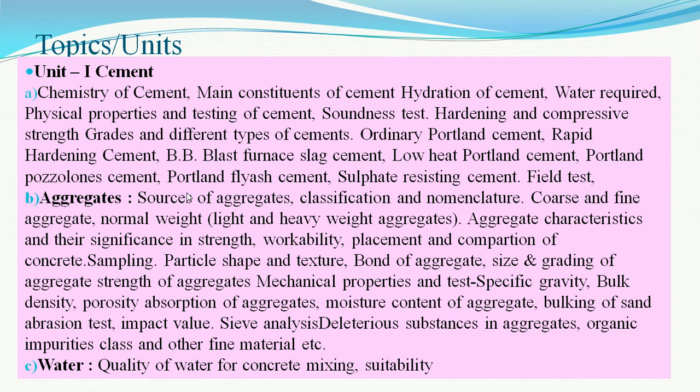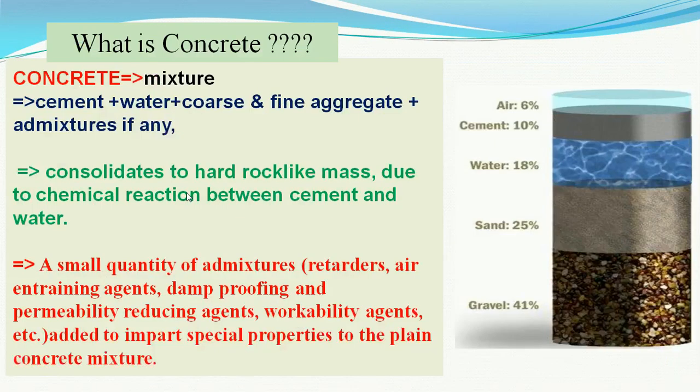As has been discussed earlier, the chemistry of the cement, its constituents, hydration, water required, and various types of cements are being discussed today. As we know, cement concrete is a mixture of cement, water, aggregate, where the aggregate is further divided into coarse and fine aggregate, and admixtures.